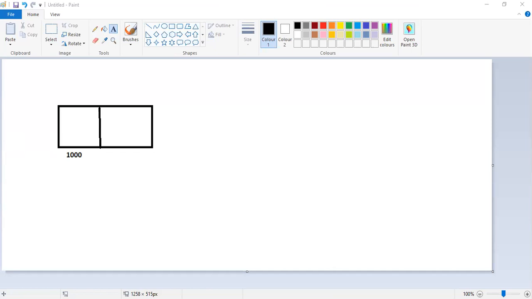Now what is the condition here? First of all, you need to check every time the starting node, that means whether the starting node is null or not. If the starting node is null, that means there are no elements in the list. Null means it is empty. So we can enter the new value into the linked list.